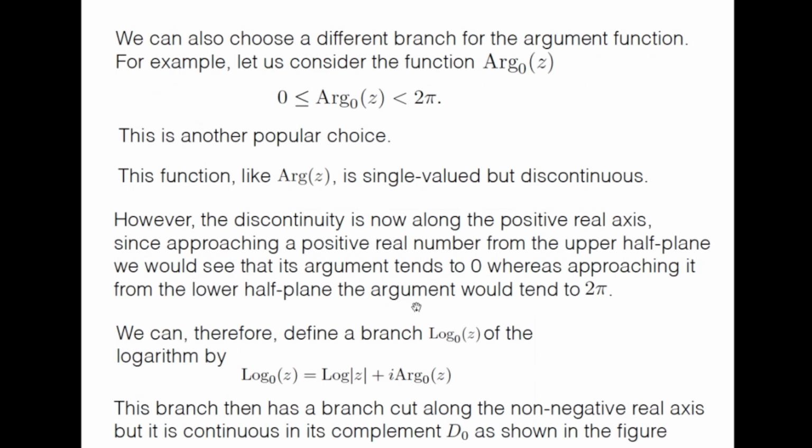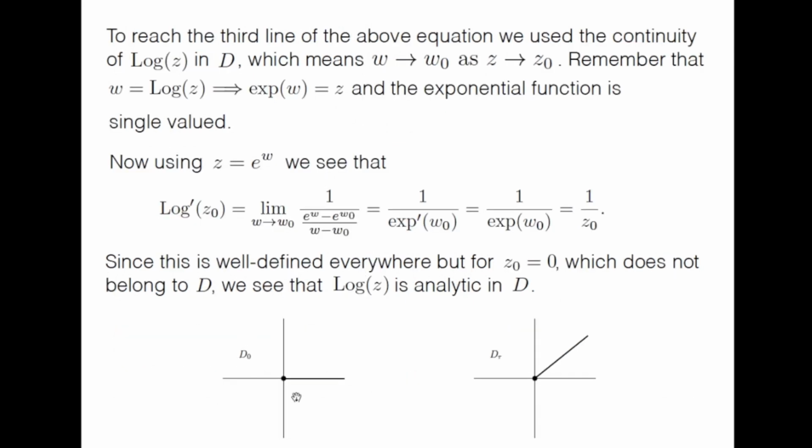So you can therefore define a branch, log 0. I use a different notation here now. Log 0 z equal to log of mod z, which is a real logarithm, plus i arg 0 of z, where arg 0 we have already defined, between 0 and 2 pi. So just look at this figure now. This is the figure where the argument function is discontinuous along the positive real axis. So the discontinuity of the log function log 0 that I have defined here is also along this positive real axis.